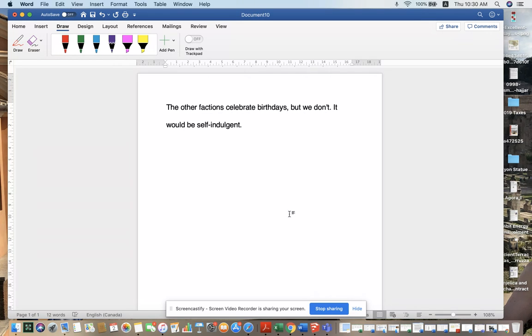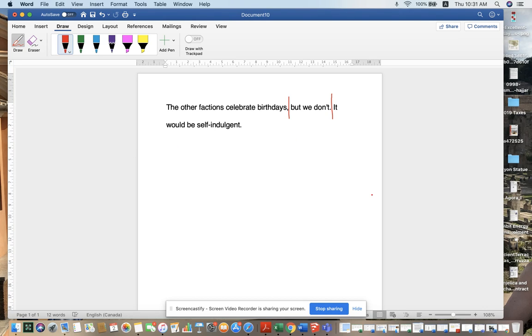Today we have two sentences. The other factions celebrate birthdays, but we don't. It would be self-indulgent. So again, I think we can start off by dividing our sentence into parts. We have the comma here. Here we go, comma, and then we have a period. So we know we are dealing with 1, 2, 3 different components of this sentence.